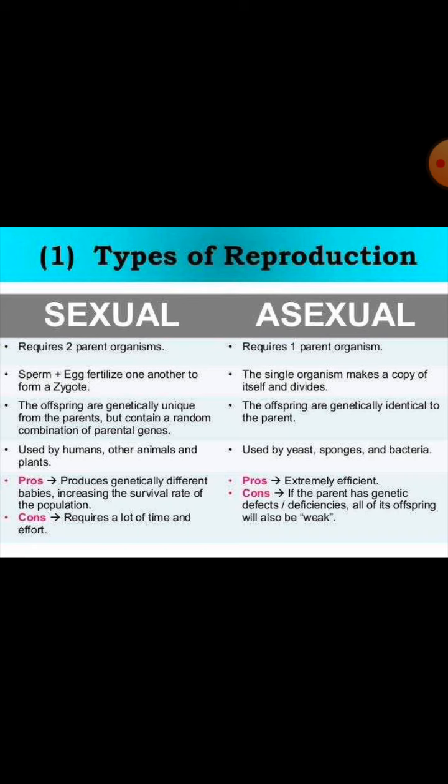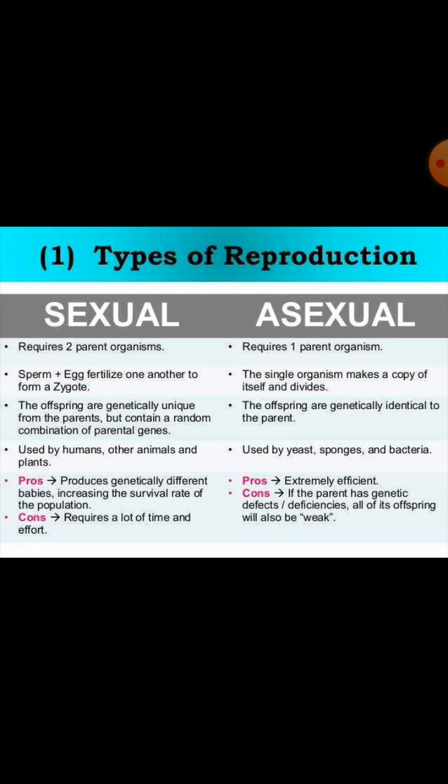So what is meant by sexual reproduction? The process of producing a new one of one kind, where two parents are involved. And what is meant by asexual? It involves only one parent, and it produces new ones of one kind. Sexual reproduction plays a great role in variation and evolution. It is seen in higher organisms only, for example, higher plants and animals.